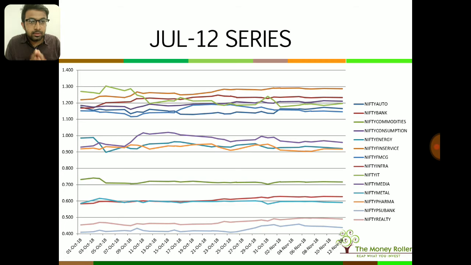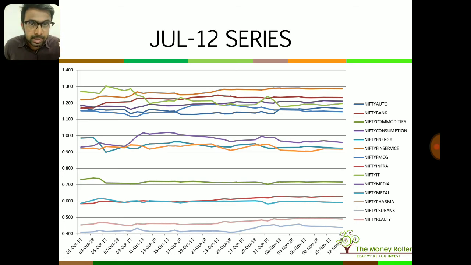The line which shows 1.00 out here is nothing but the performance of the Nifty, because if you divide Nifty's performance with itself, you're going to get a flat line. Each of these sectors, we have started the series from 2nd July 2012, the first trading day of July 2012, and we have brought it up to date.